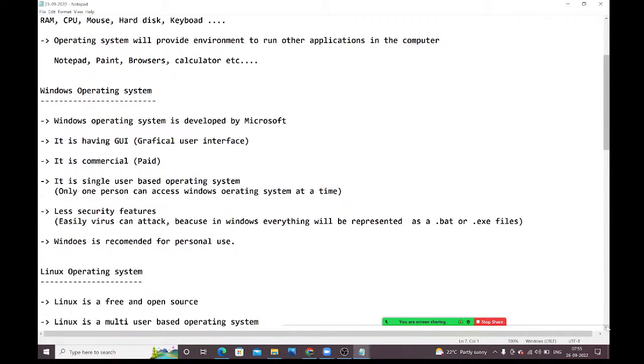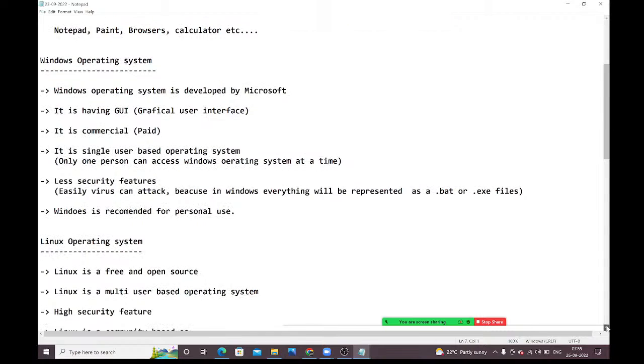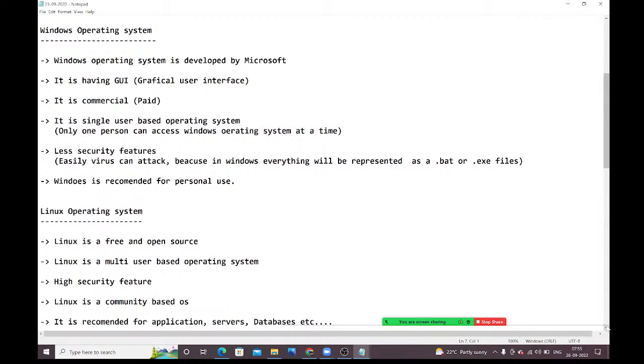Right. What is the Linux operating system, guys? It is free and open source. What is free and open source? If you want to use the Linux operating system, you need not pay a single rupee to anyone, guys. And one more thing, open source means what? The source code is available on the internet. Whatever code they implemented for this Linux operating system is available on the internet. So we can download and use it, guys.